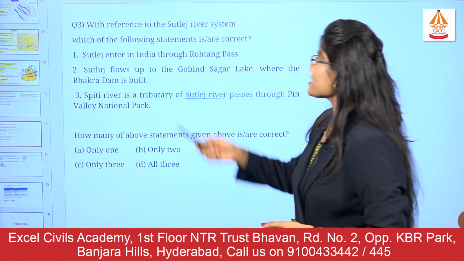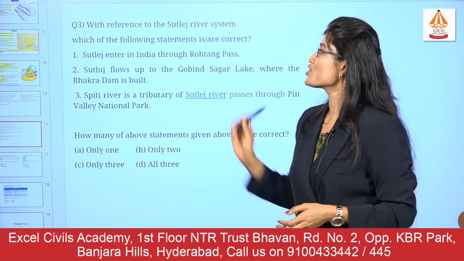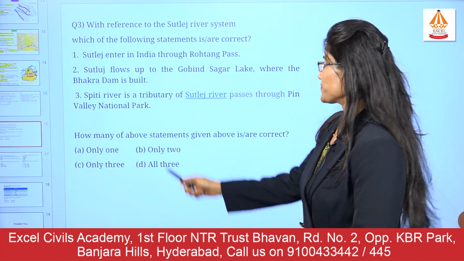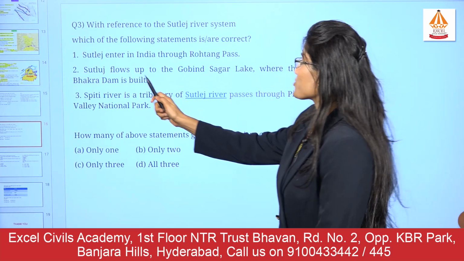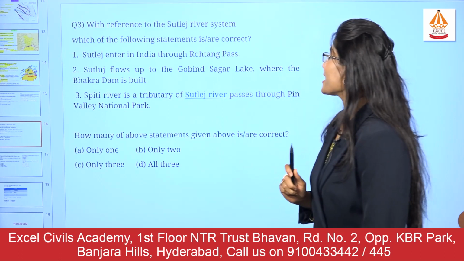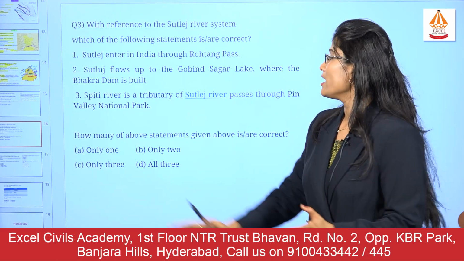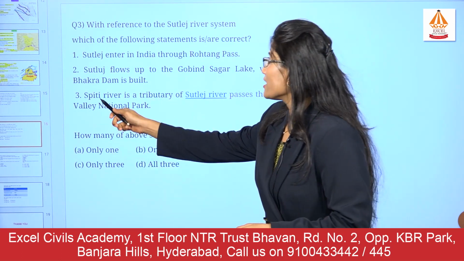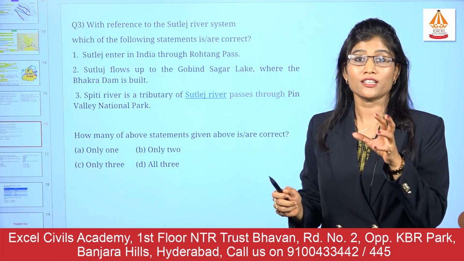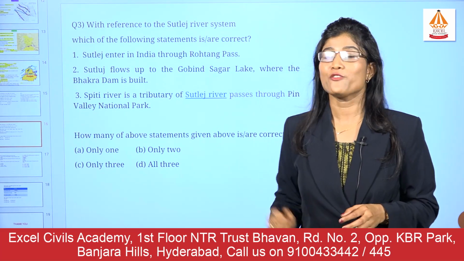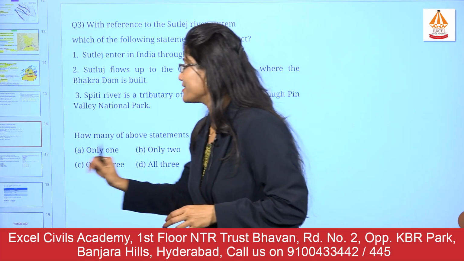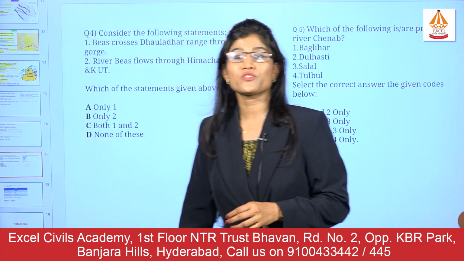The next question is, with reference to the Satluj river system, which of the following statements are correct? Satluj enters India through Rohtang Pass. Second option, Satluj flows up to the Gobind Sagar Lake where the Bhakra Dam is built. Third, Spiti River is a tributary of Satluj River and passes through the Pin Valley National Park. I want you to answer this question. It's a very interesting and informative question for you.